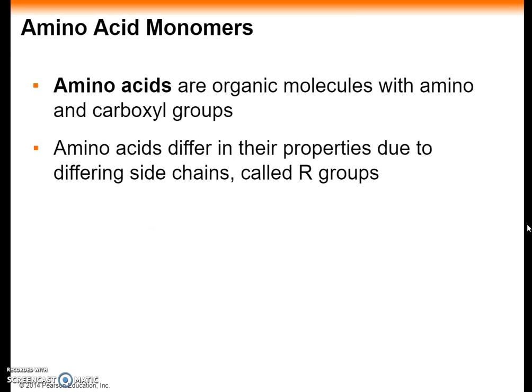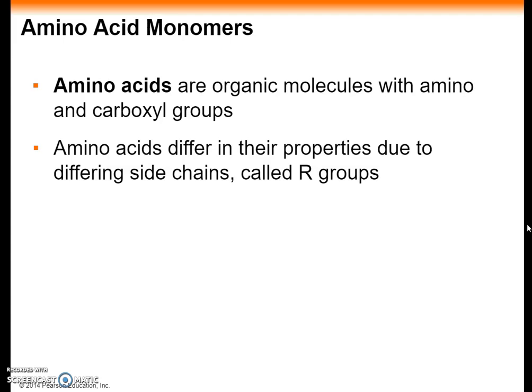Amino acids are the monomers from which proteins are constructed. Amino acids are organic molecules with both carboxyl and amino groups. At the center of an amino acid is an asymmetric carbon atom called the alpha carbon. Four components are attached to the alpha carbon: a hydrogen atom, a carboxyl group, an amino group, and a variable R group or side chain.